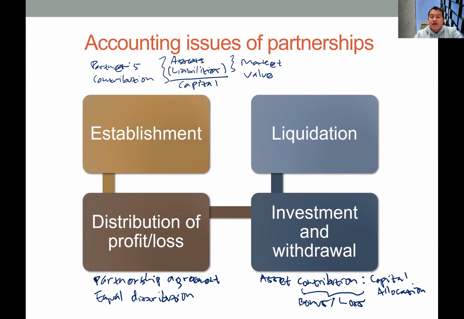So we can identify whether we have bonus or loss by comparing these two figures. Okay, and then how do we record this? We simply record the asset contributed by the new partner on the debit side, and then the credit side will be the capital of each partner.